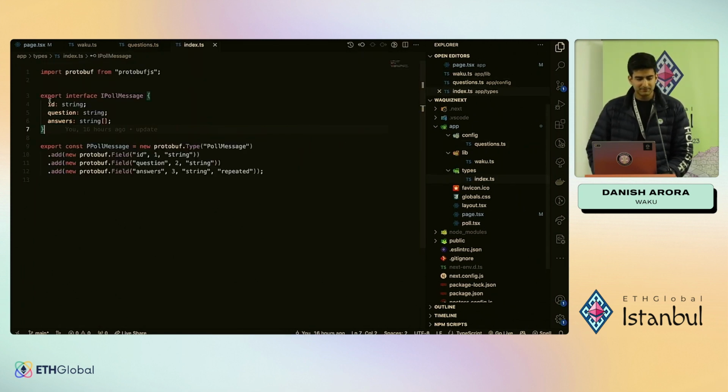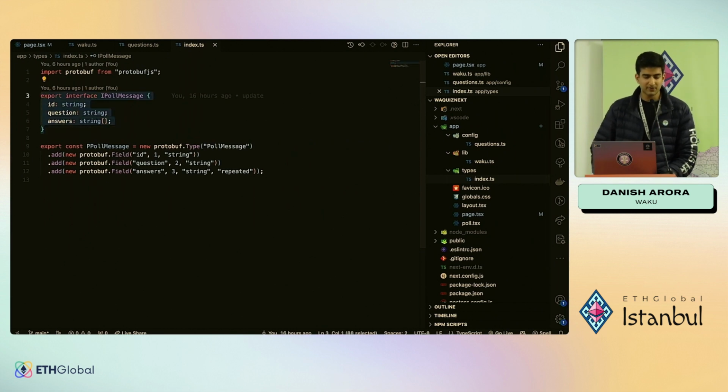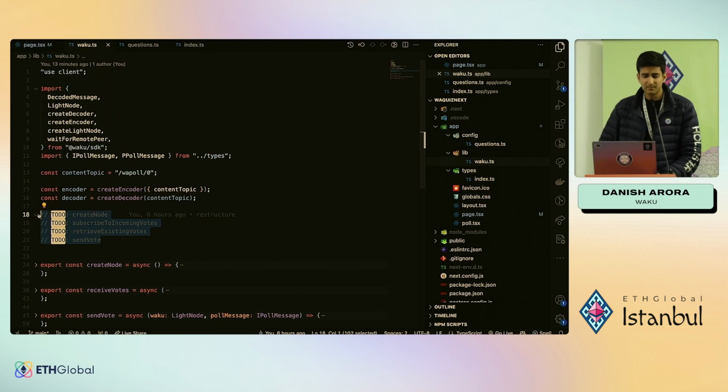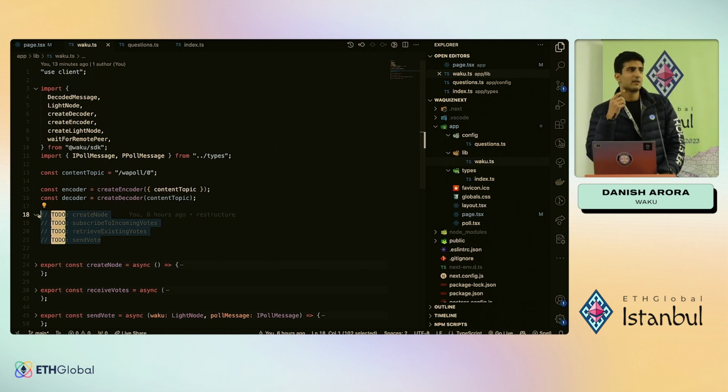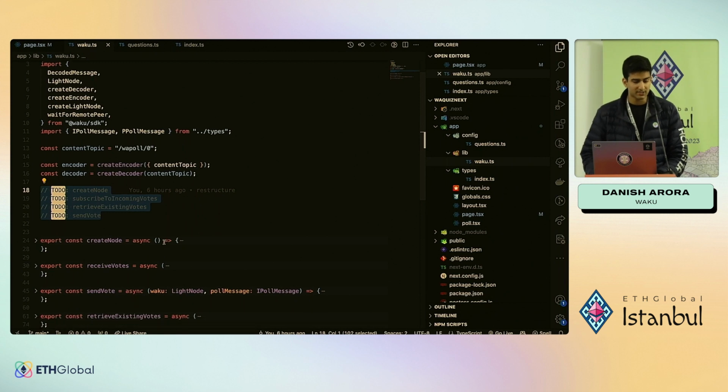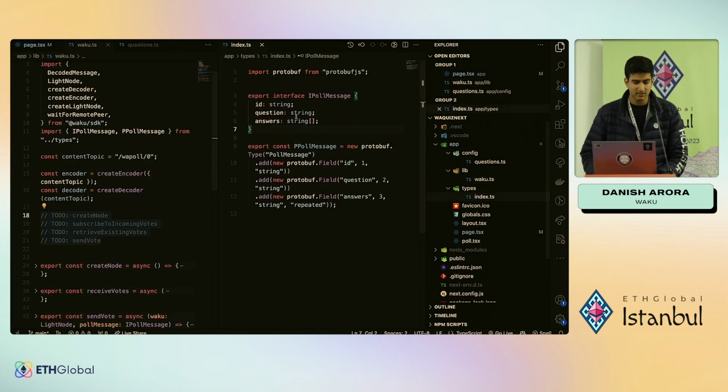So defining the type, we're going to define a very simple interface. It's going to have an ID, a question, and an answer, which is an array of strings. Let's skip the protobuf definition for now. This is useful when we're sending the message into the network. Going back to what we decided, we need primarily four things. We want to start a node. We want to connect into the network. We want to get messages from the network, right? And we know what a message is at this point. A message is simply an object which has an ID, a question, and an answers key.